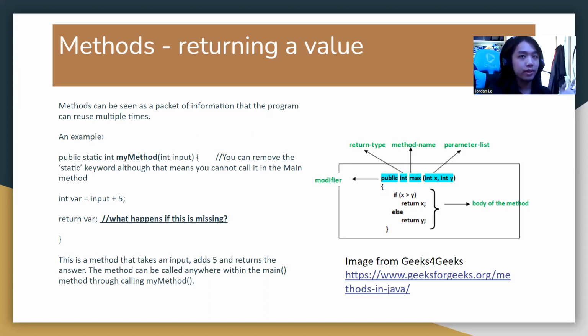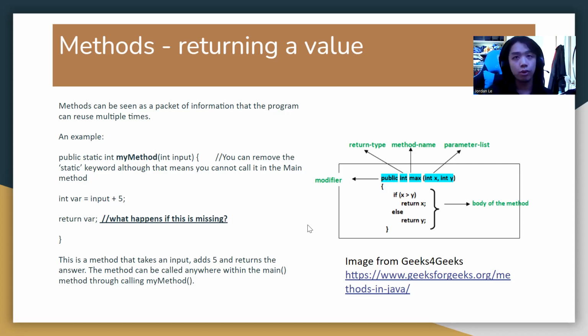The structure of a method gives all that information. The first word is either public or private, which means it can or cannot be interacted with by the code driver. The next word will be the output type. It could be integer, string, or short.